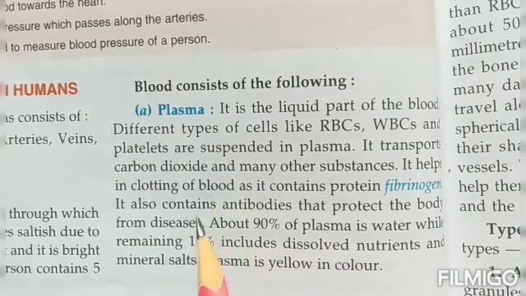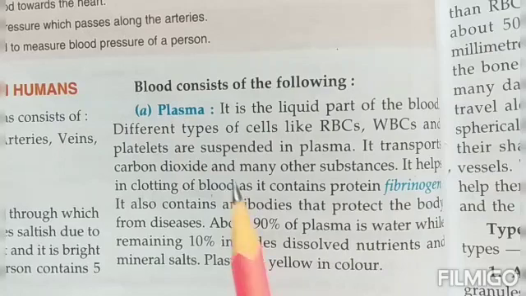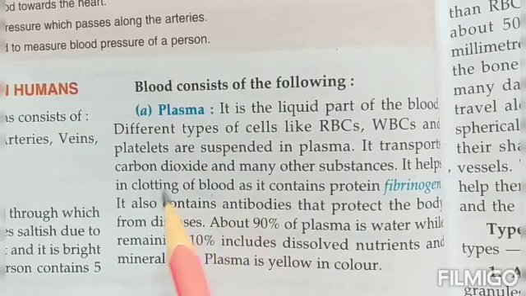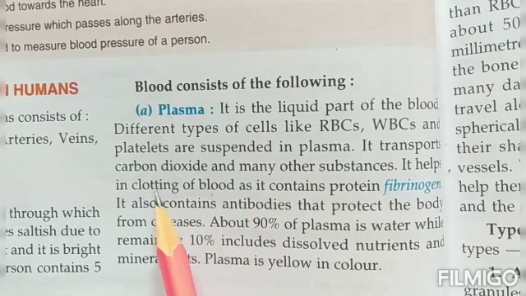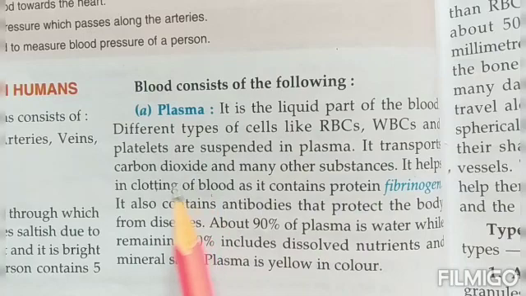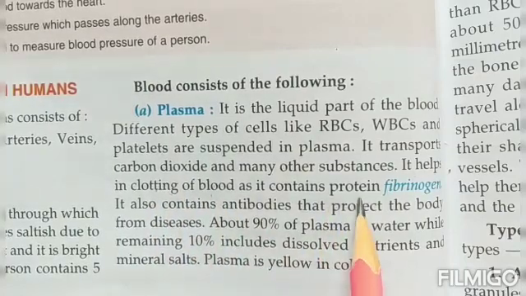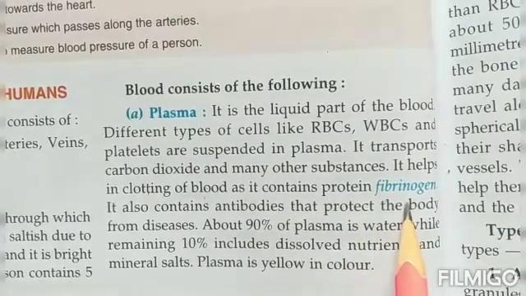But if you press that part of the body with your thumb and you press it tightly for some time, then a little clear skin starts coming, which in a few days turns into a brown color. That is known as the clot. The blood has to clot, otherwise the blood will keep on flowing out. That clotting of the blood is done by the presence of a protein known as fibrinogen.